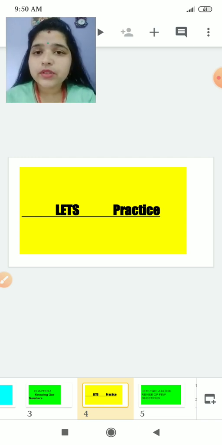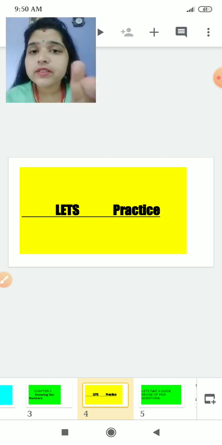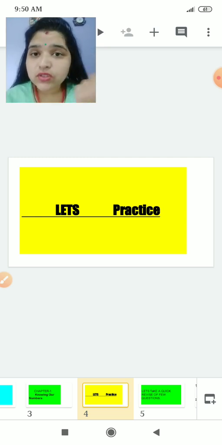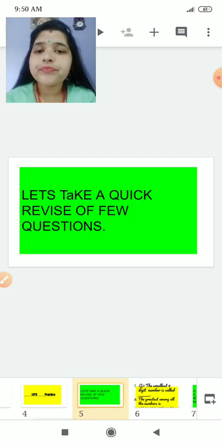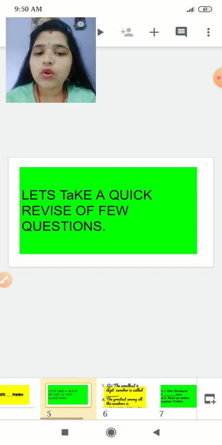See, in this chapter what have we discussed, tell me. Yes, we have discussed smallest number, greatest number, Indian system, numeration system, Indian numeration system, and international numeration system. Estimation we have seen, round off we have seen in this chapter. We have practiced. So these only we are going to discuss today. Let's take a quick revision of a few questions of this chapter.